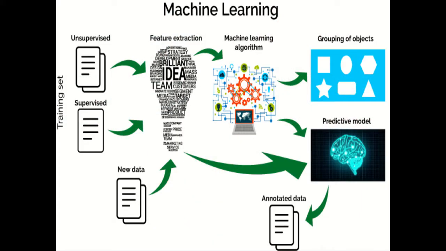This is a general example of the implementation steps that we follow in a machine learning application. Whether we have supervised or unsupervised learning data, we send that data into feature extraction, which extracts the features from the input data set and sends that data to a model. Here the model is nothing but some algebraic or statistical equations.